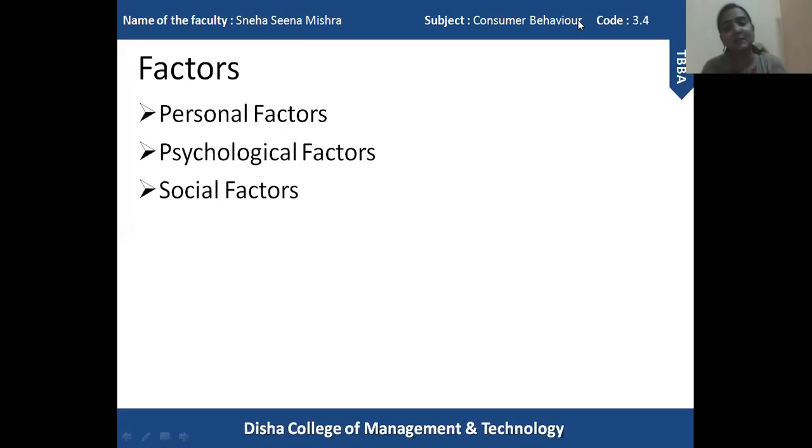Okay, the last one is social factors. Like I said, human beings are social beings. We cannot live in isolation. So we have to get associated with many groups of people belonging to different categories, whether we are part of a family, a club, a group of friends or a group of colleagues. So these are the social factors which have major influence over our behavior as a consumer.